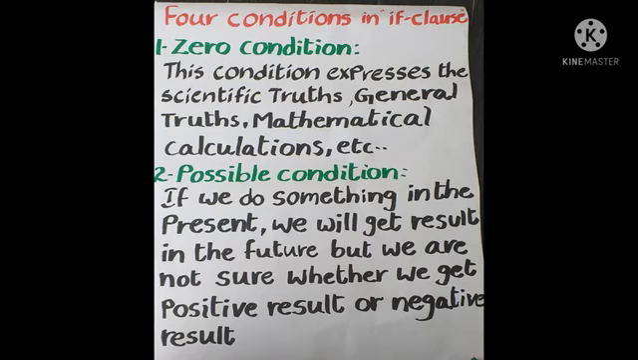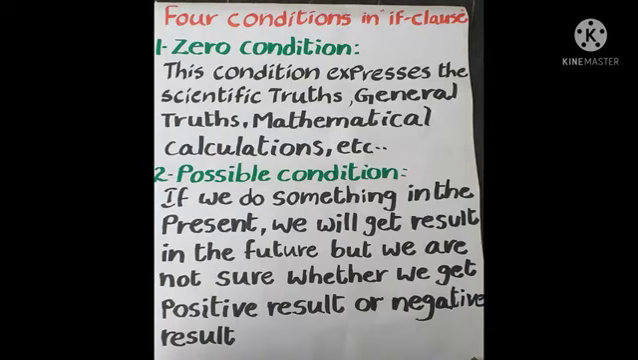Zero condition means it expresses the scientific truths, general truths, mathematical calculations. That means nobody can oppose that. That is zero condition. For example, if we heat water, it evaporates. Everybody knows that. Nobody can oppose that. Then general truths, then mathematical calculations. What are the mathematical calculations? For example, if you multiply any number with 0, you will get 0. Everybody knows that. No one can oppose that. This is zero condition. Okay.